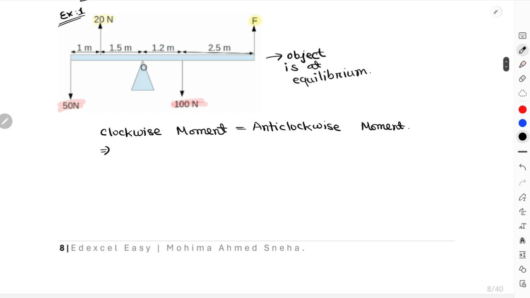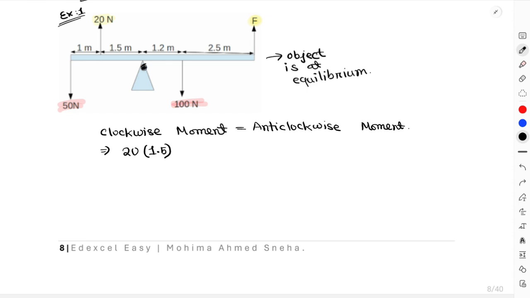Now you have in the clockwise forces, what is this? 20 into this distance, which is 1.5. You always have to measure the distance from the force to the pivot. This is your pivot. So you have to find out the distance from that force to this particular point. For example, this force, this is going to be 1.2 plus 2.5. Both of the forces' distances will be added over here.